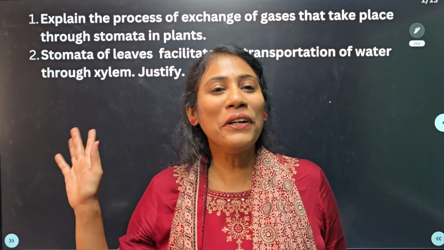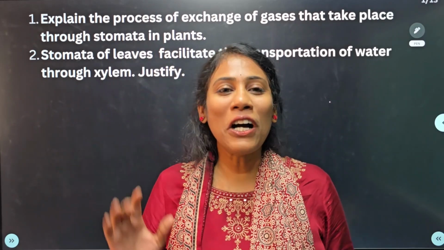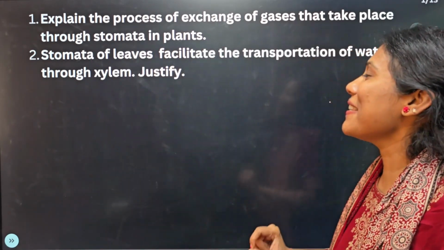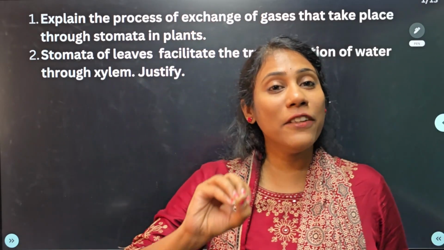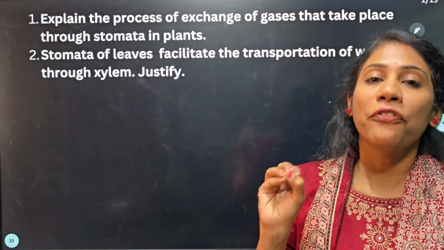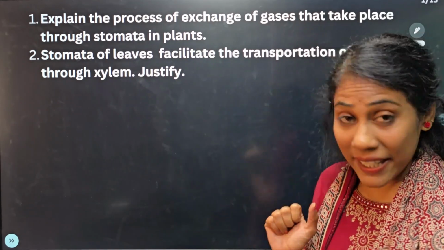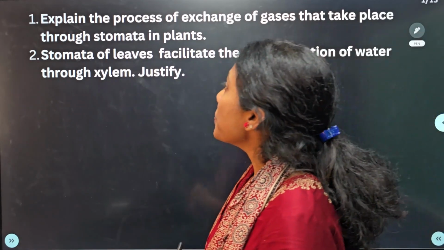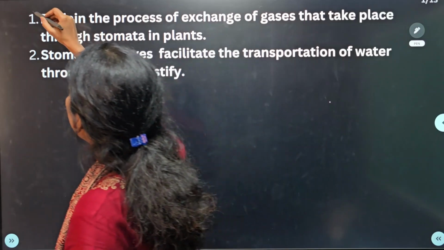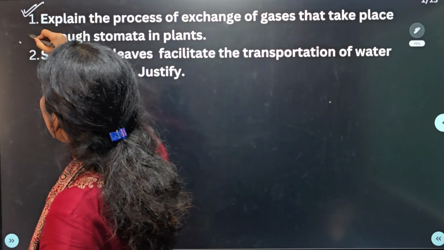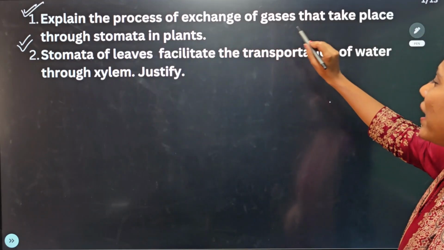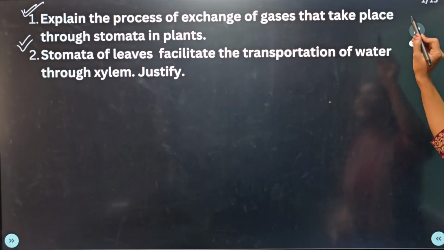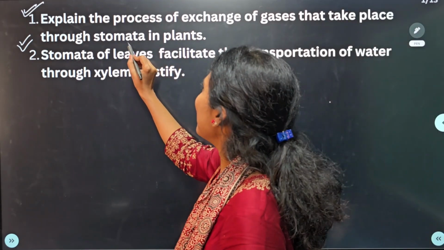Now let me discuss the answer relating to this question, which is a very first concept of life processes. Very important. I have got two questions on this concept. The first one is, explain the process of exchange of gases that takes place through stomata in plants.